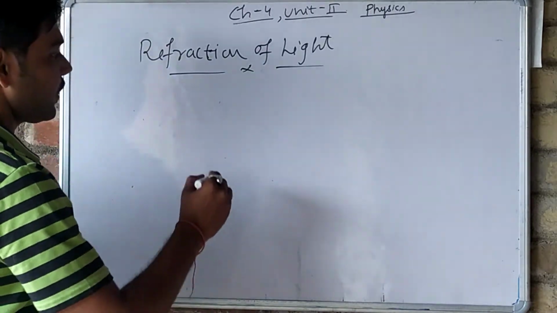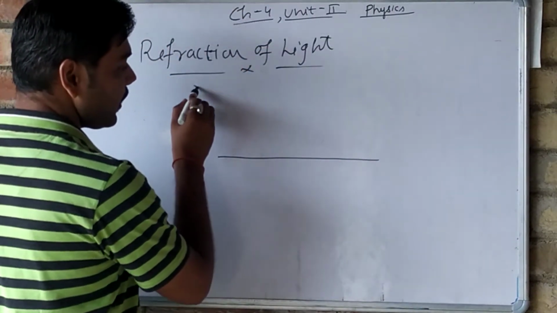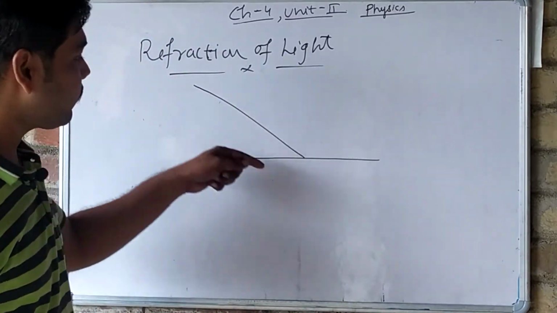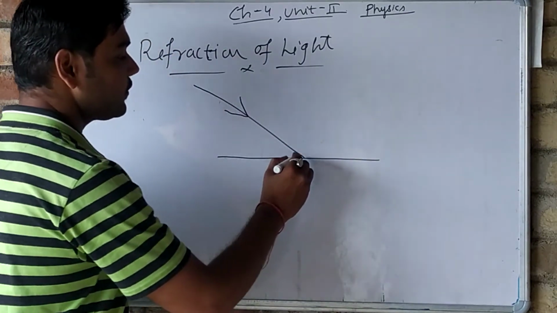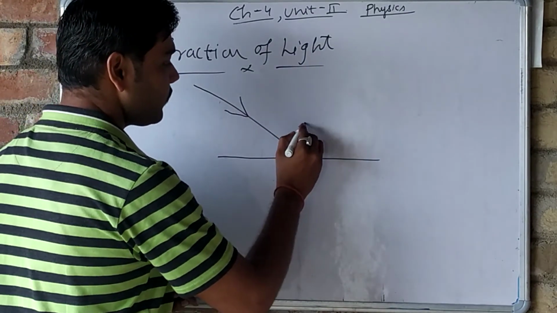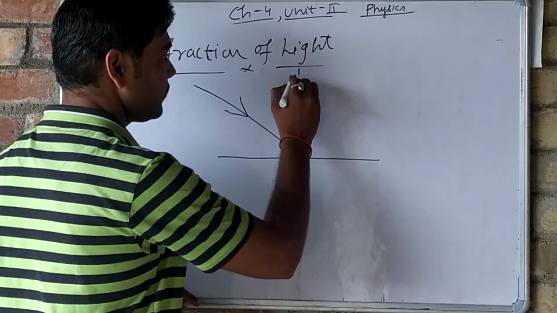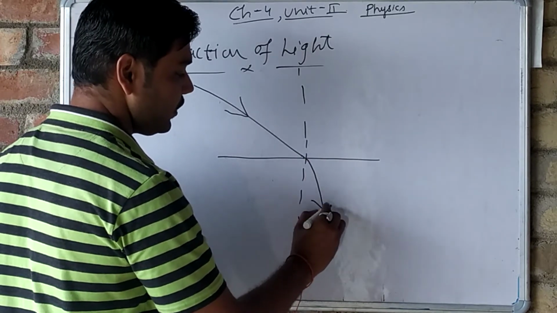What happens in refraction? See here, this is a plane surface, and when a ray of light is incident like this, what happens after striking here? We will draw a normal. After striking here, it will go into another medium.